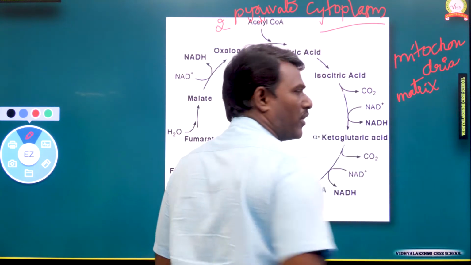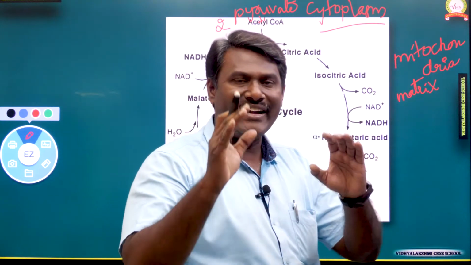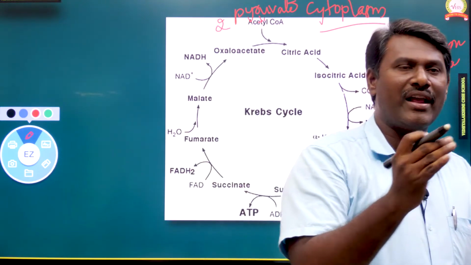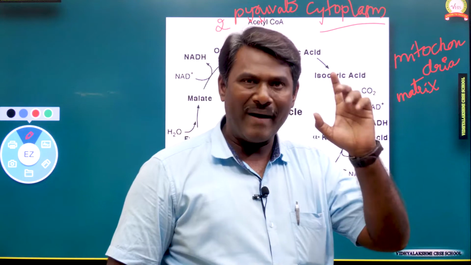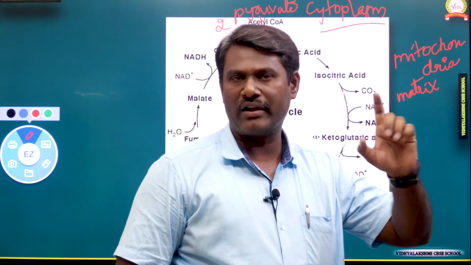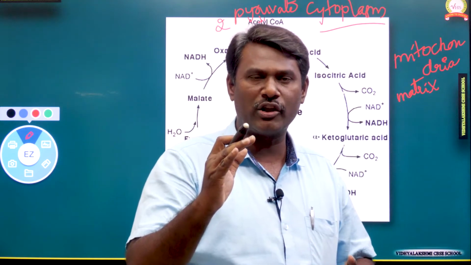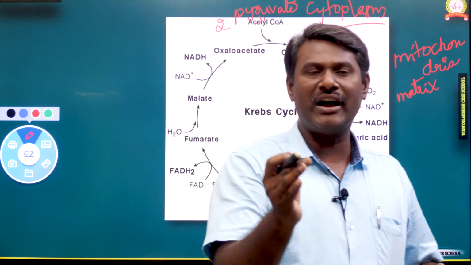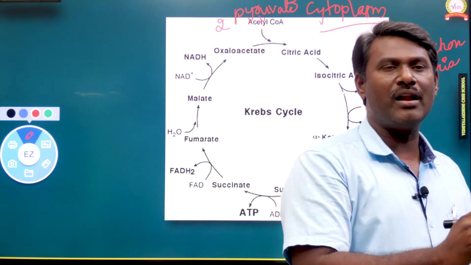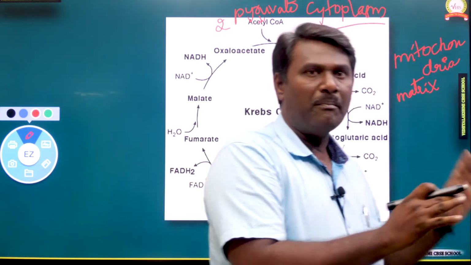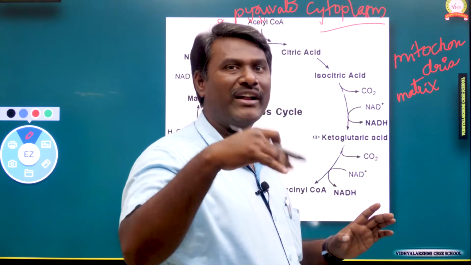So the pyruvic acid molecule has to enter from the cytoplasm into the mitochondrial matrix, because the TCA cycle is initiated in the mitochondrial matrix. So how will it enter?